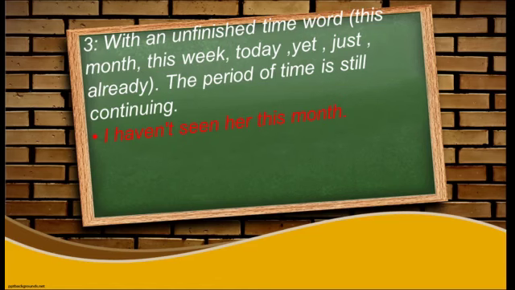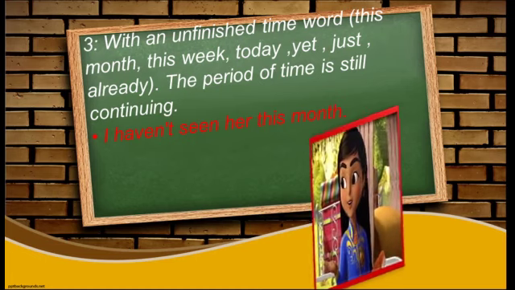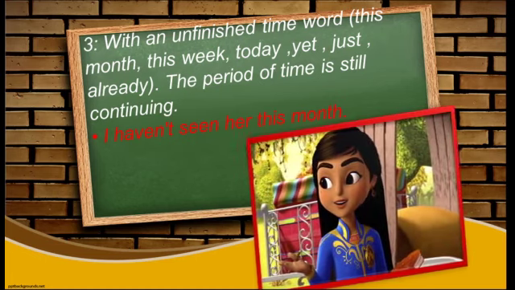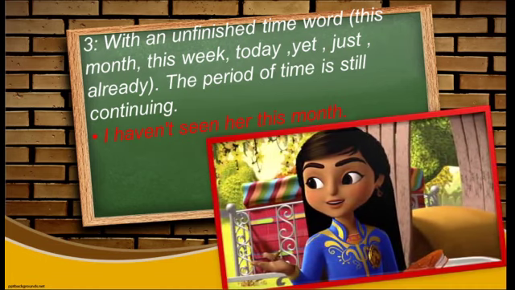With an unfinished time word like this month, this week, today, yet, just, already, these kinds of words can also take present perfect with them. Example is, I haven't seen her this month. So, whenever these kinds of words are there, we can use present perfect. It shows unfinished time or action.